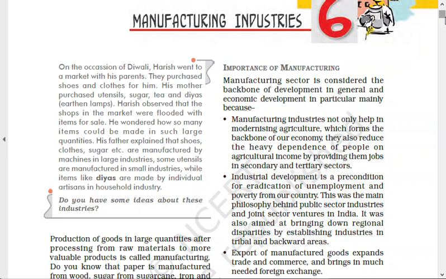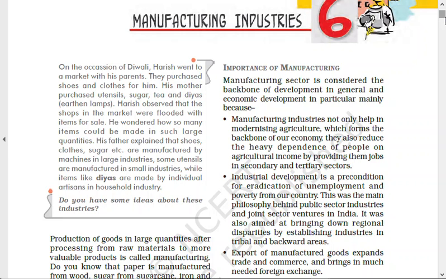If you do not develop industries, you have to import things. Now consider country-made things and imported things: the price will vary badly. If the price varies, people won't be able to buy, because imported goods are very expensive. So you need to produce those things within the country, and here come the manufacturing industries.